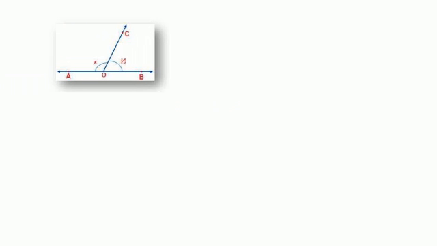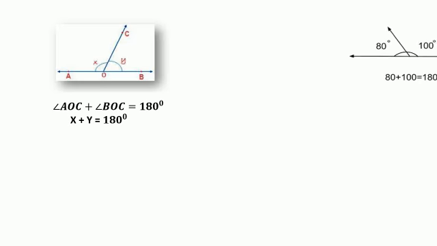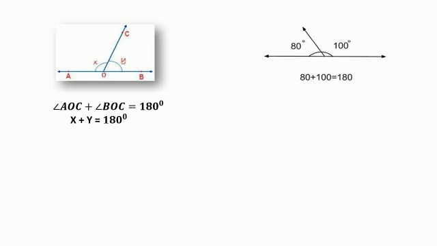So let us see some examples of linear pairs. You can see a picture here. There are two angles, angle AOC and angle BOC, standing as a straight line, and their sum will be equal to 180 degrees, or the sum of two angles X and Y will be equal to 180. So here you are being given two angles, 80 and 100. Their sum is equal to 180. Therefore, they are also called a linear pair.